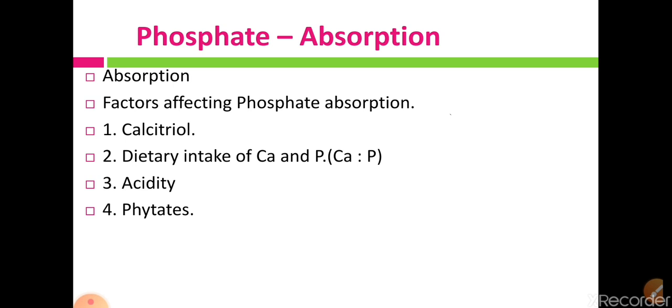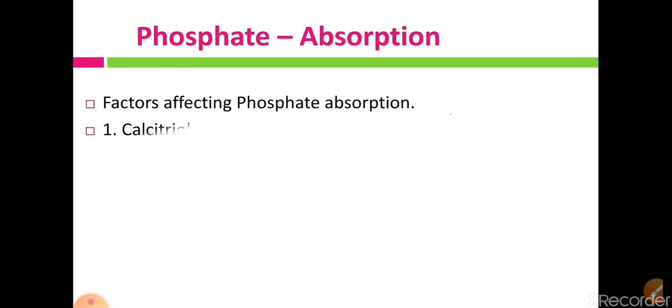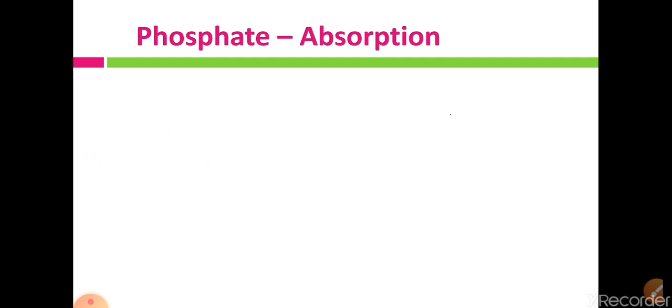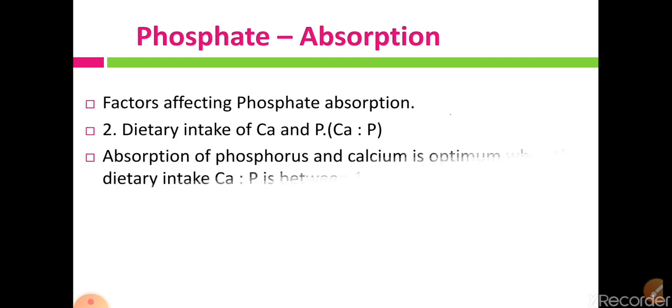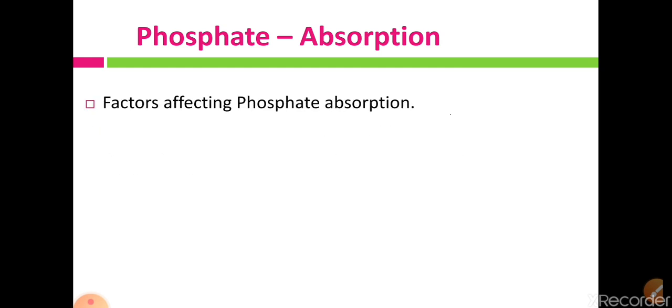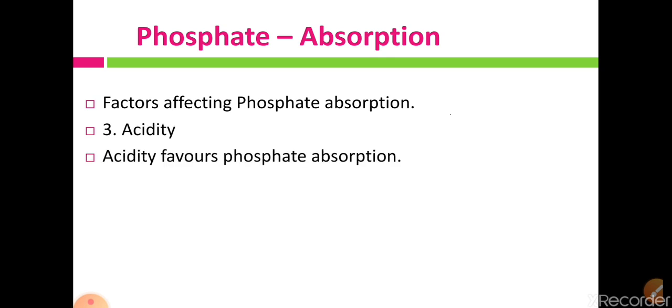Then phytates decrease phosphate as well as calcium absorption. So we have seen the factors which are promoting and which are inhibiting phosphate absorption. Promoting factors are vitamin D and acidity, while phytates are the inhibitory factor.